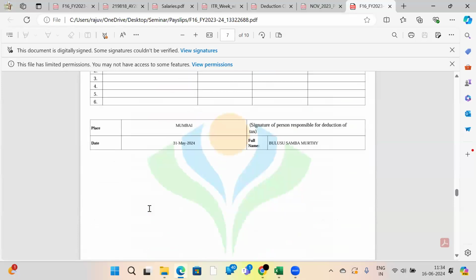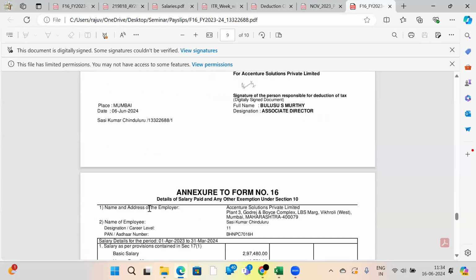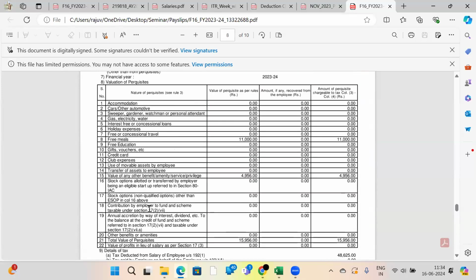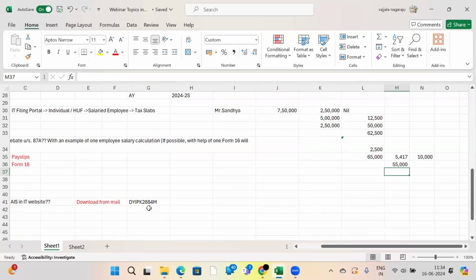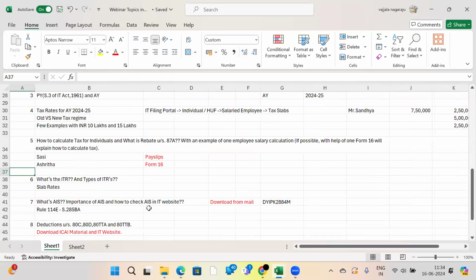So hopefully everyone who attended here has understood how to calculate the tax liability and all. Okay? Sir, sorry to interrupt you. PF, you said there is 80C, but in my organization, those employees who joined after 2018 are not getting employer contribution. They deduct the employee contribution, but the employer is not obliged to contribute towards the employee's PF. Isn't it true, sir?